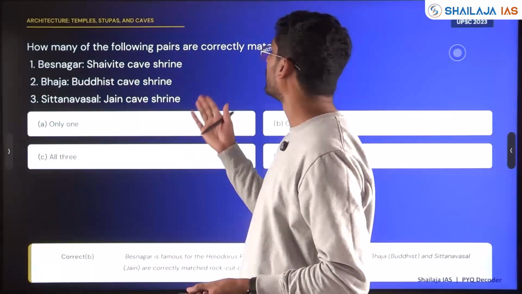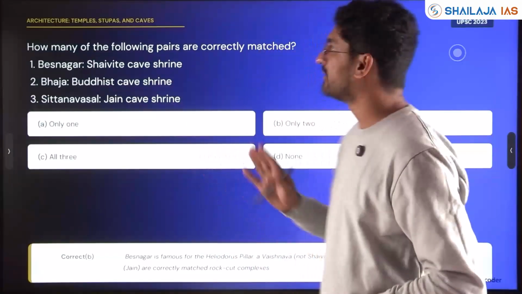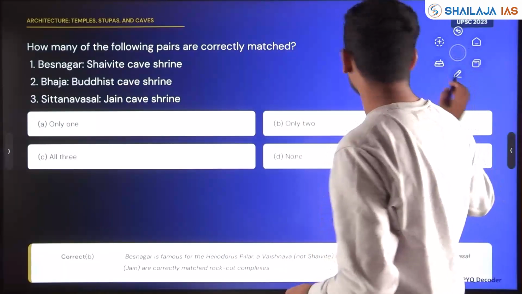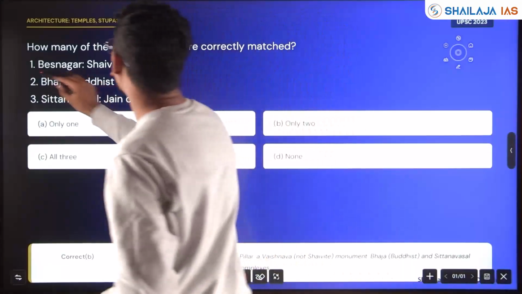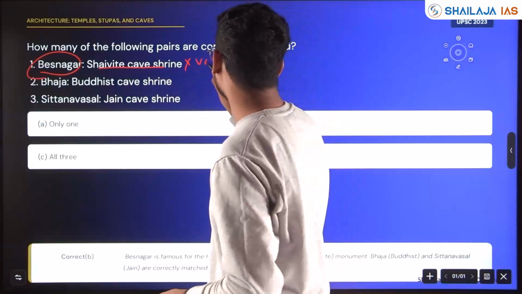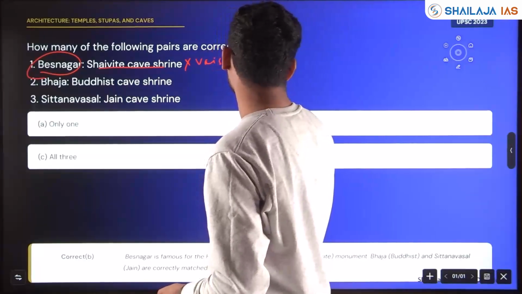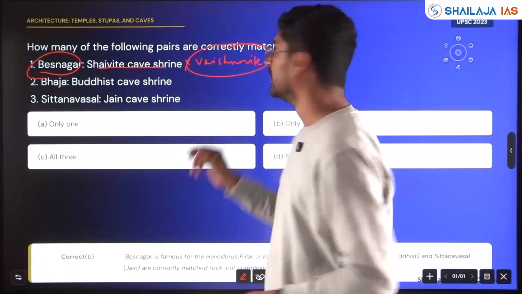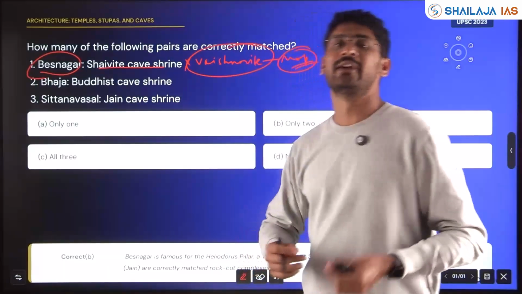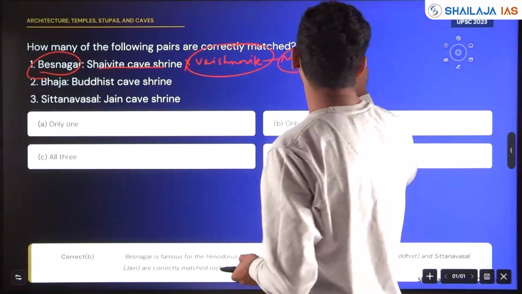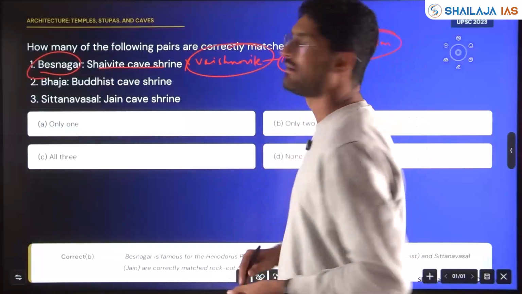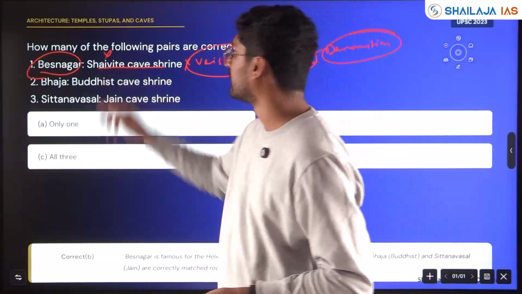How many of the following pairs are correctly matched, again with respect to temples, stupas and caves? Asked in 2023. Besnagar, Shaivite cave shrine? No, it is not Shaivite. You need to map all these important cave structures and the denomination or religion they belong to. It belongs to a Vaishnavite shrine, not Shaivite.